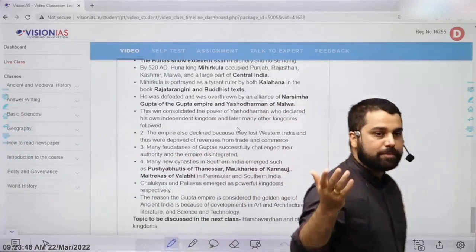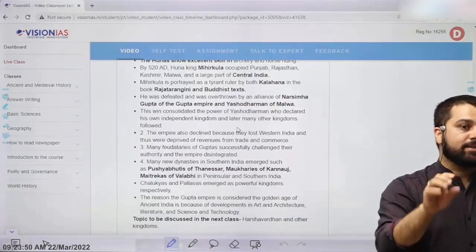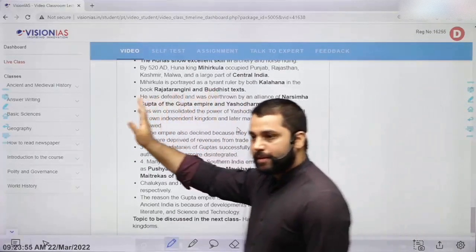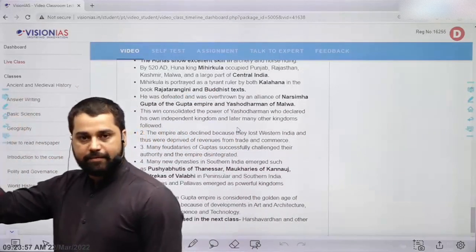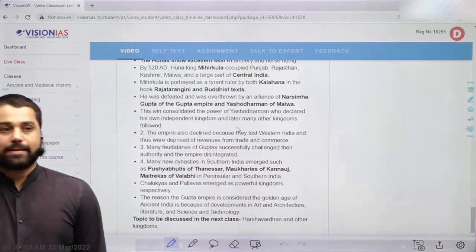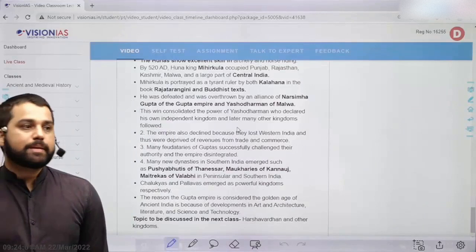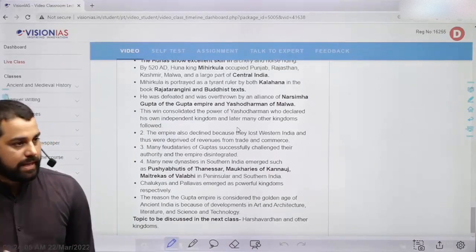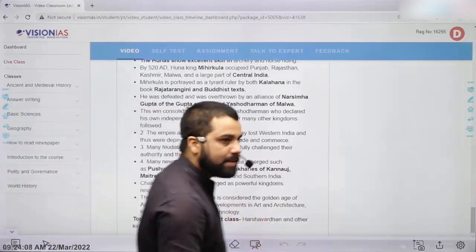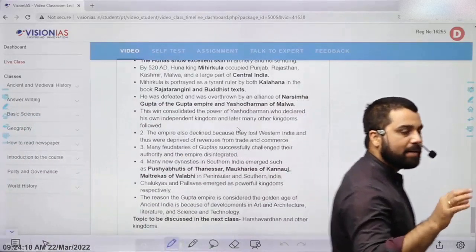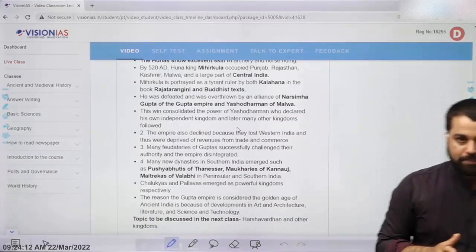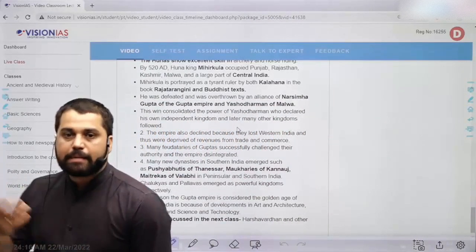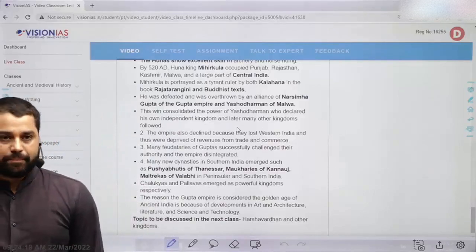And not only this, the concept of 10 avatars of Vishnu, that this entire universe occurs in phases with 10 avatars, 10 reincarnations of Vishnu, that also became very popular. So सबसे famous वहाँ पे जो है विष्णु पुराण जो है, that tells you a lot of story about Vishnu, Puran which was written during Gupta period. तो ये एक बड़ा important religious development है, that Bhagavatism as an important religion emerged. ठीक है.